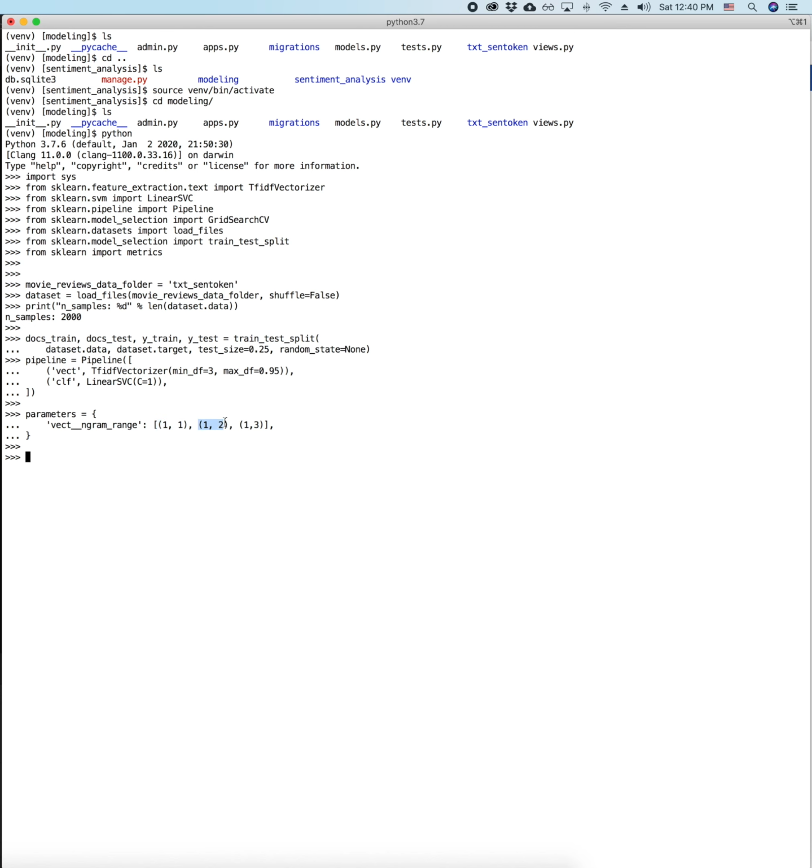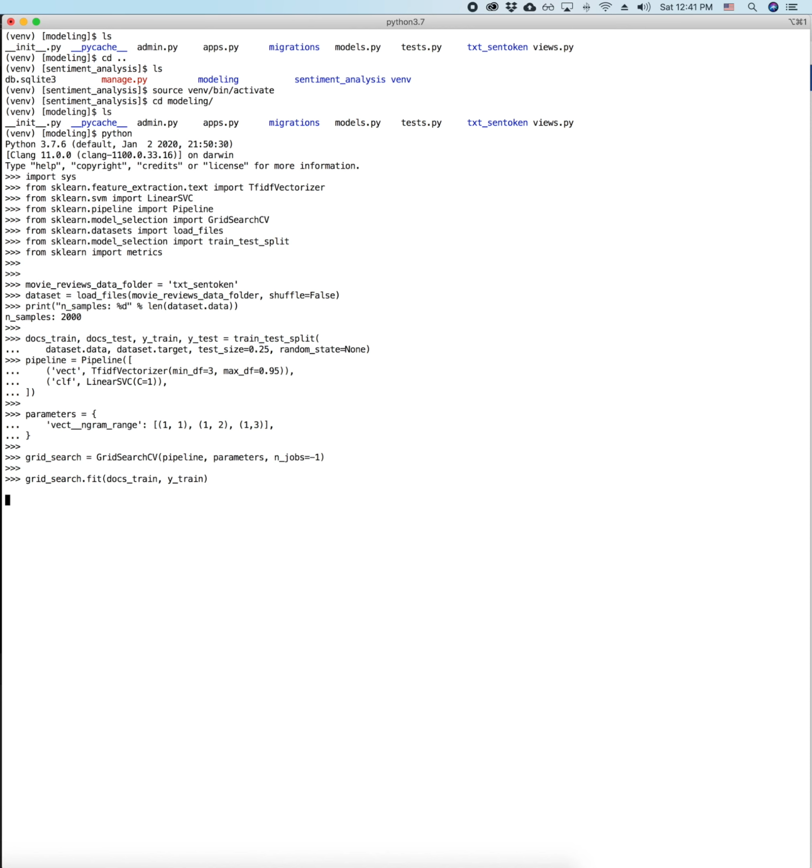And (1, 2) represents that I want to build a model based on features constructed from one word as well as two words that are continuous together. So (1, 3) represents I want to use one single word, two words, and three continuous words to construct my feature list. And now we're going to use grid search to find out what the best parameters are. And here, the only parameter we're playing with is the n-gram range, what the n should be.